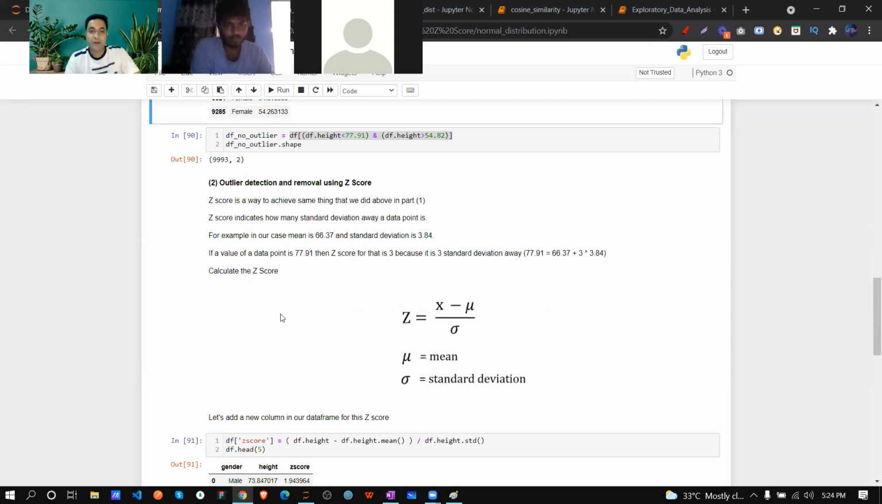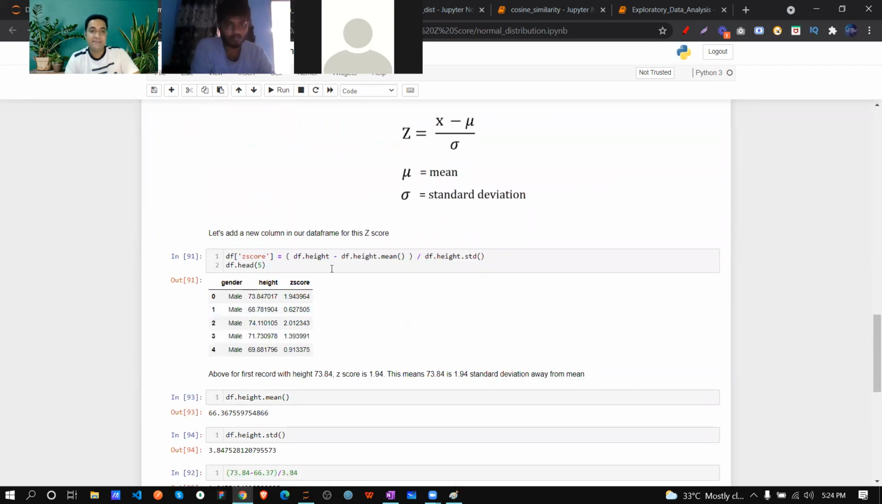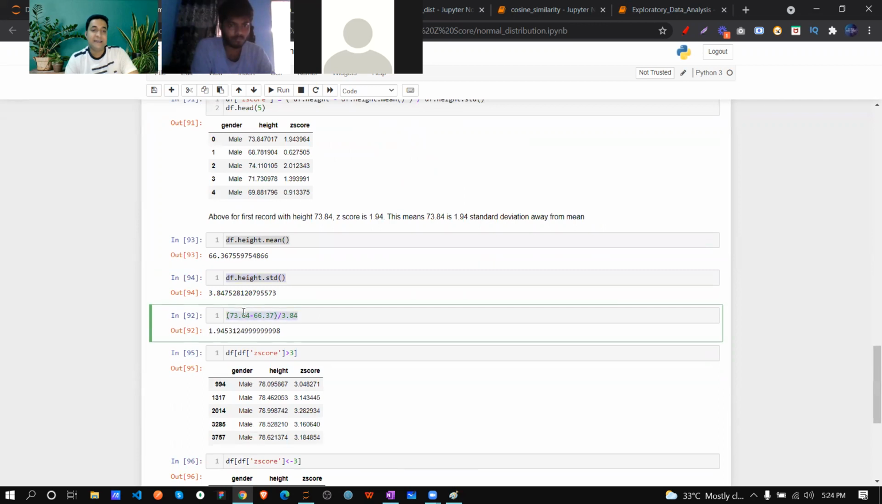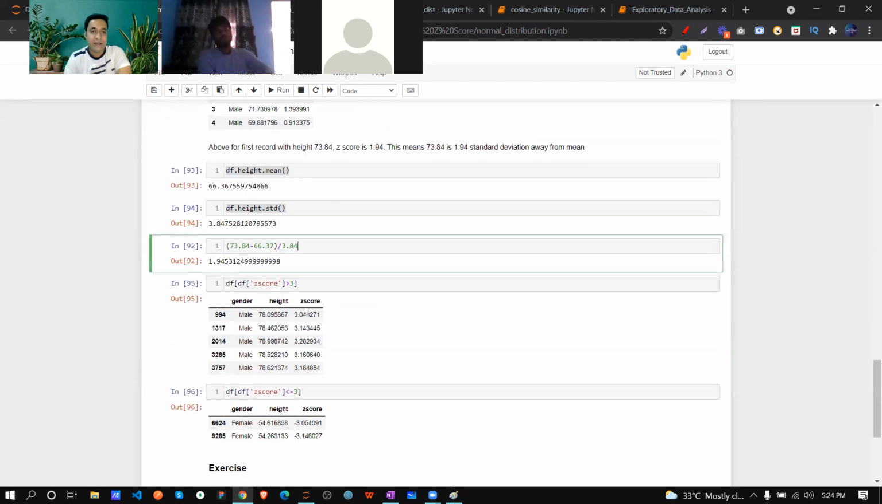So the z-score we already talked about, same thing, same way if we are dealing with it. We are just creating another column, that is the Z score. Then again, I'm calculating the mean, standard deviation. Then here I'm checking the Z score. That formula we already saw, like that way only, is this data coming 1.94 or not? Because see, this one is 1.94. So this I'm only checking mathematically.